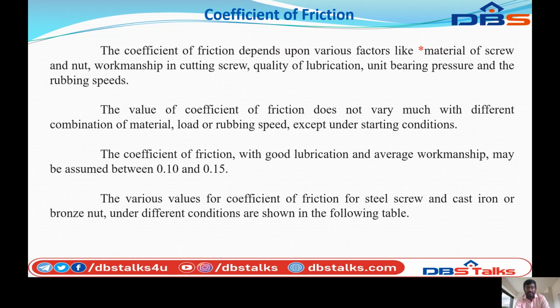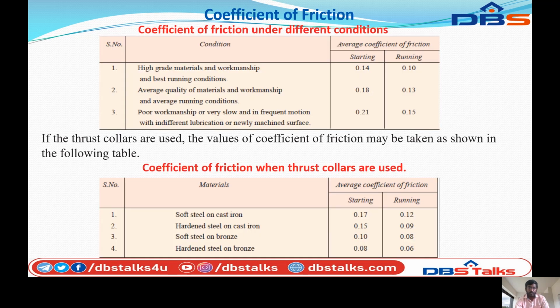Let us see the serial number, condition, and average coefficient of friction, for starting and running. The first condition is high grade materials and workmanship with best running conditions. The average coefficient of friction for starting is 0.14 and for running is 0.10.